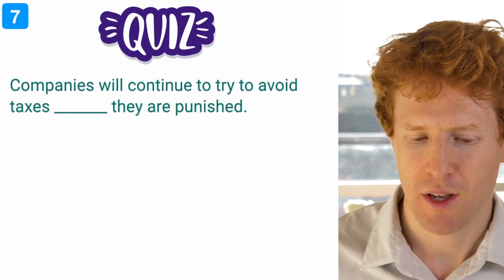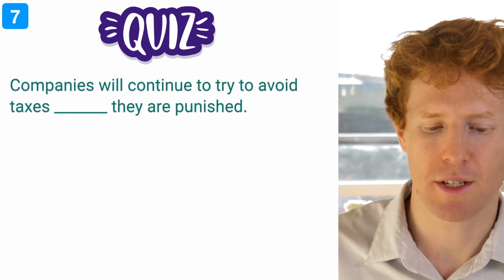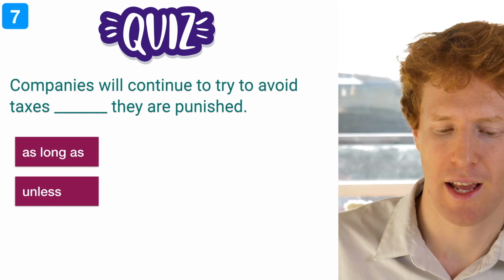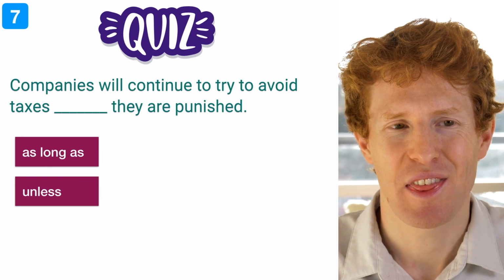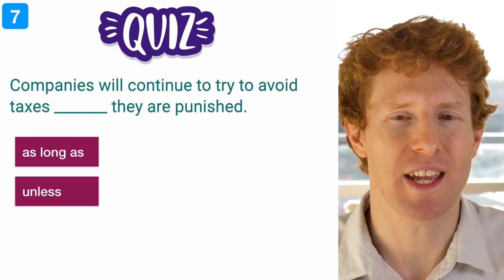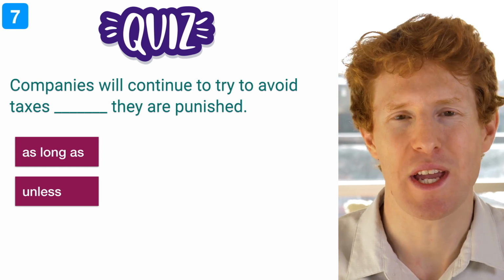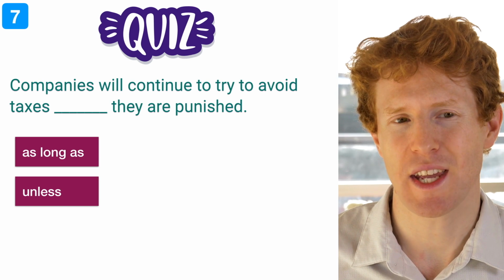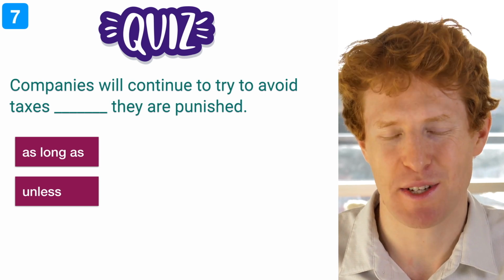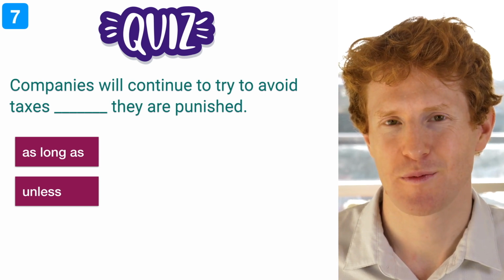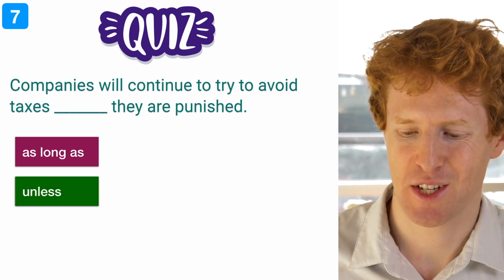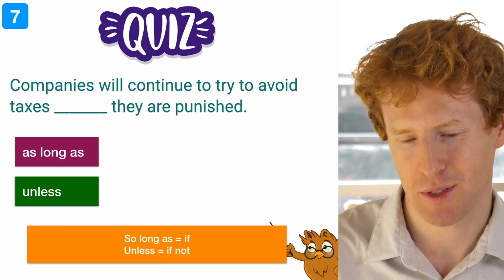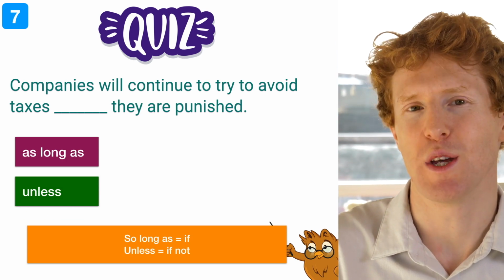Number 7. Companies will continue to avoid taxes, as long as or unless they are punished. Okay, now think carefully and try putting the word if in this space. So if the word if fits in the space, then you can use as long as. If the word if doesn't work in this space, then it's probably going to be unless. In this case, it's unless. Remember, so long as is the same as if, or is exactly similar to if, and unless means if not.